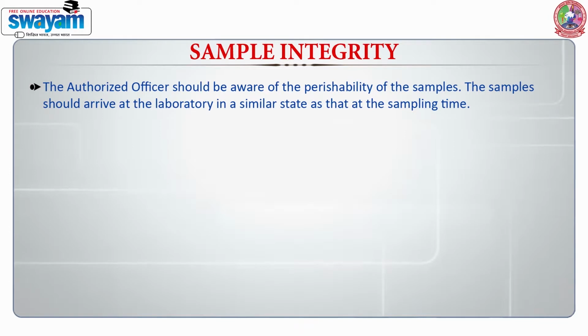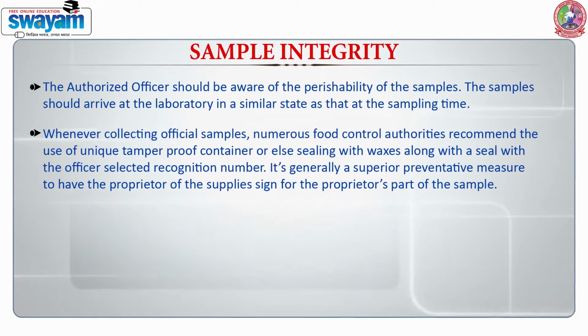The authorized officer should be aware of the perishability of the samples. The samples should arrive at the laboratory in a similar state as that at the sampling time. Whenever collecting official samples, numerous food control authorities recommend the use of a unique tamper-proof container or else sealing with wax along with a seal with the officer's selected identification number. It is generally a superior preventive measure to have the proprietor of the supplies sign for the proprietor's part of the sample.